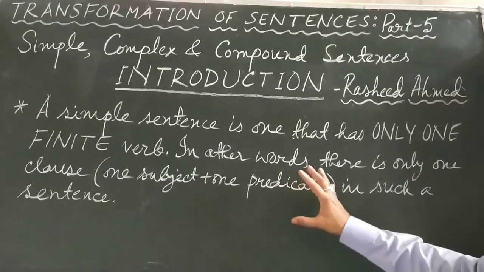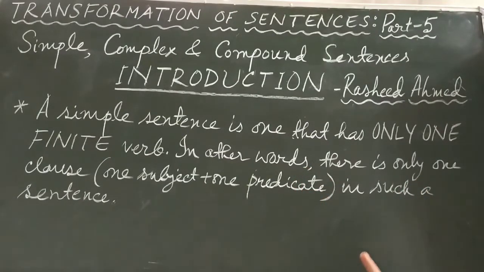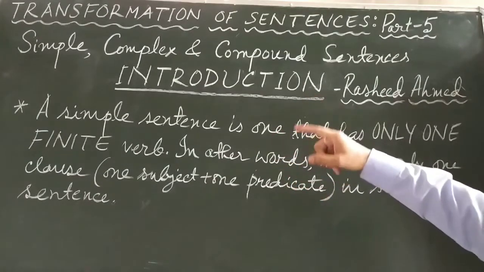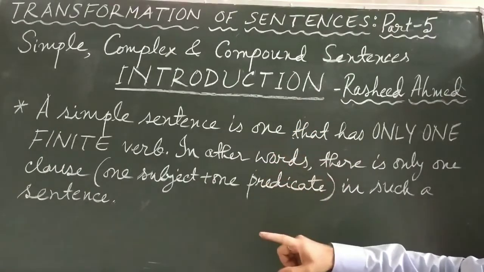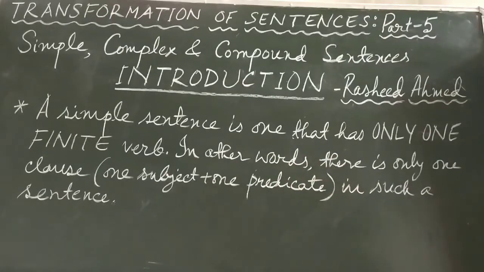If you find these things difficult, just remember the first sentence: a simple sentence is one that has only one finite verb. This much is enough. Just remember this point, and then when we define complex and compound sentences, you will be able to differentiate them. Later on, when we start practicing, things will be more clear. As of now, just remember, in a simple sentence, there is only one finite verb.